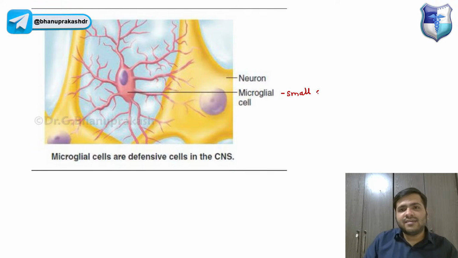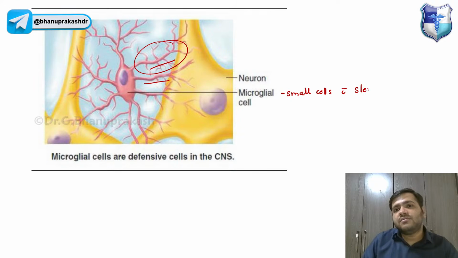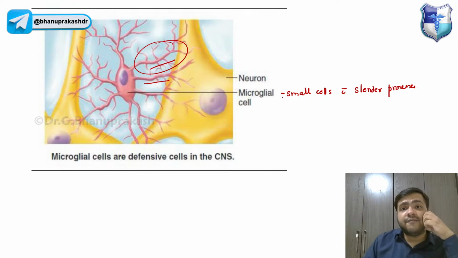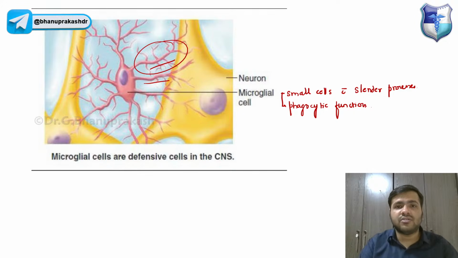These are the small cells with very thin, slender processes, right? They have one function that is called the phagocytic function, guys. That is what you have to remember: the phagocytic function.